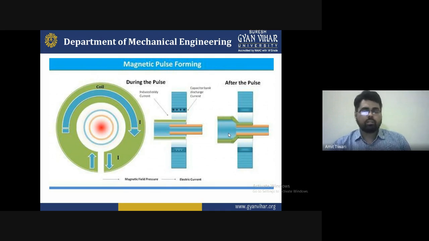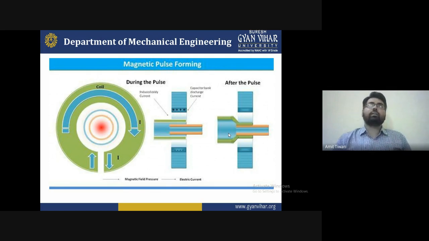So this diagram will help, with the help of magnetic pulse forming, to be understood very easily and fabricated easily. So these are some basic advantages you can find associated with the metal and magnetic flux forming. This magnetic flux forming is a system which we have to create easily.